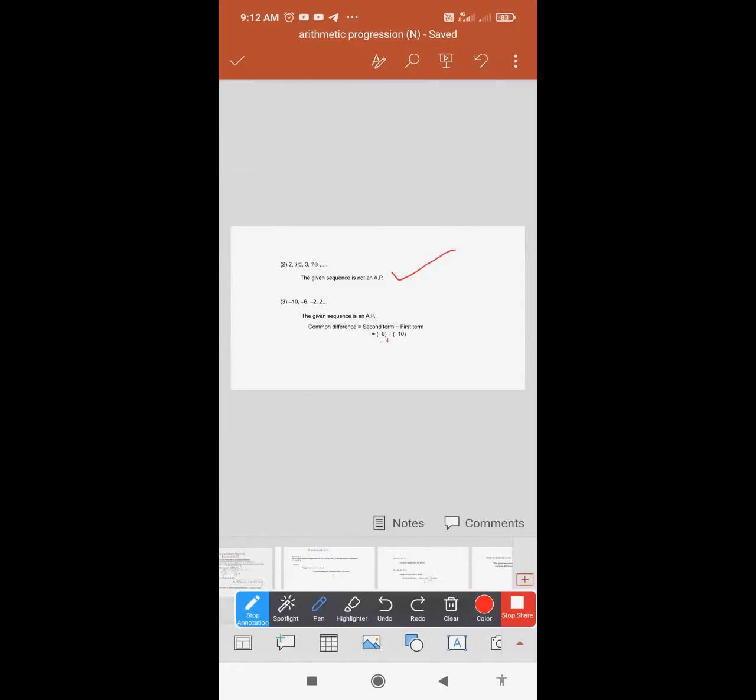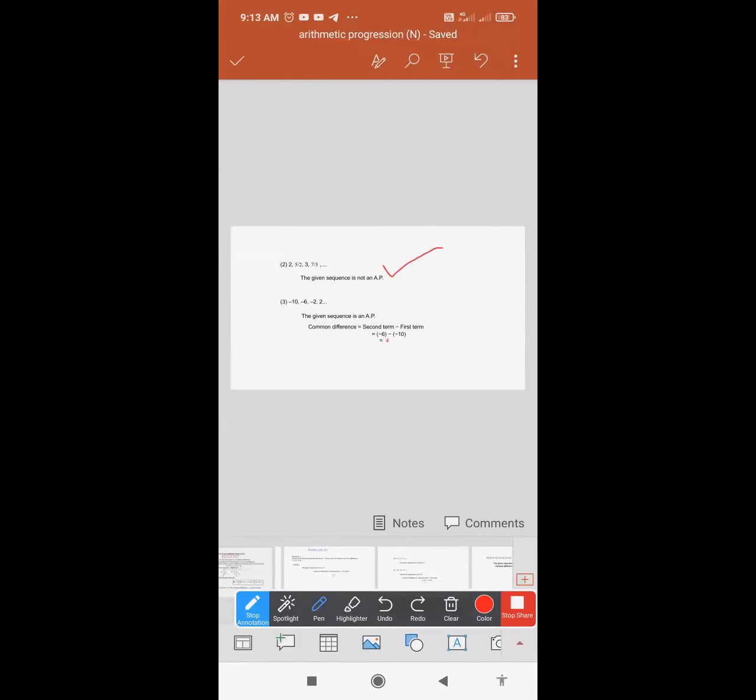Like 5 by 2 minus 2, what value will you get? Then again 3 minus 5 by 2, what value will you get? So the difference will not be the same. That's why my sequence is not an AP. Yes, this is clear.